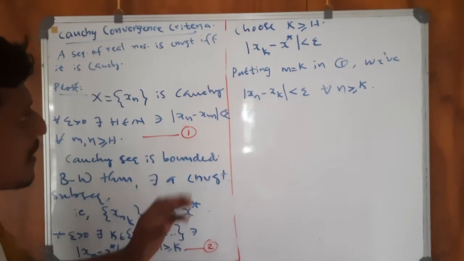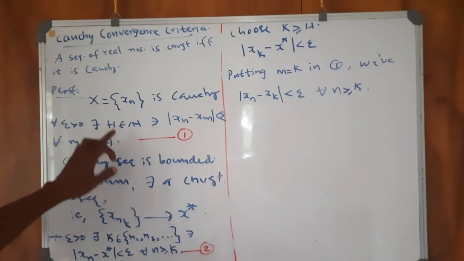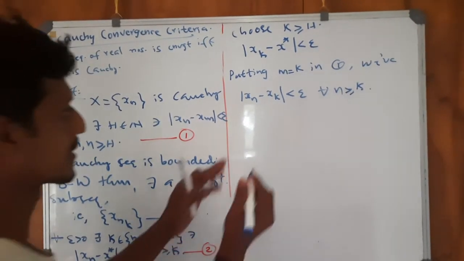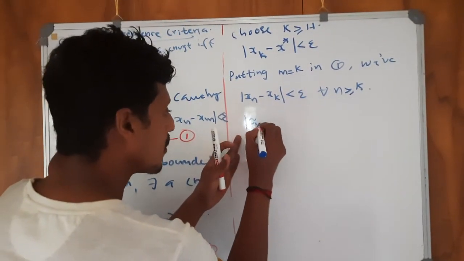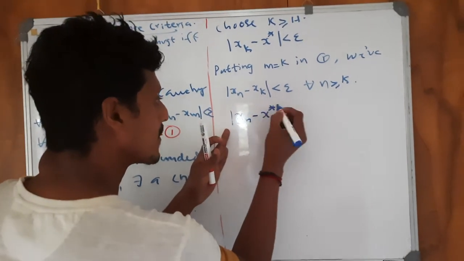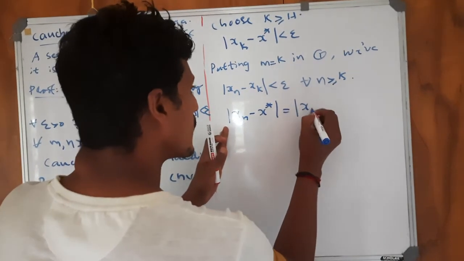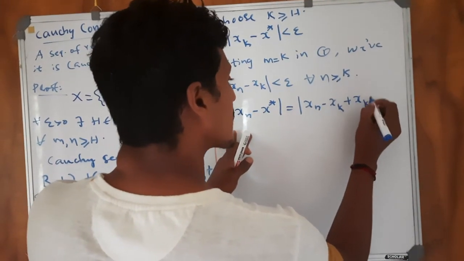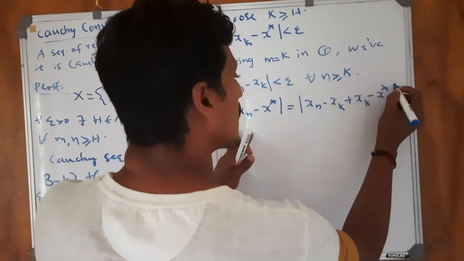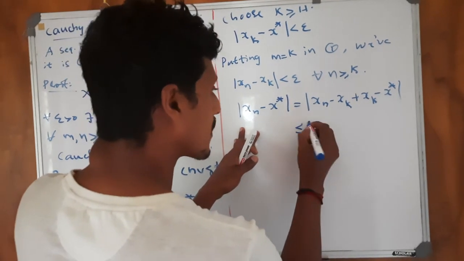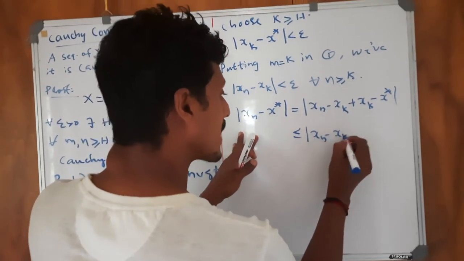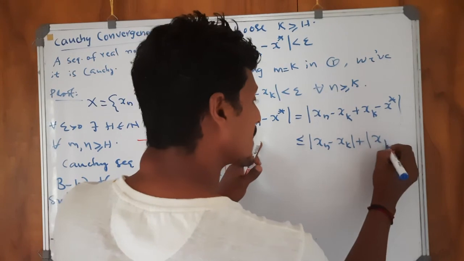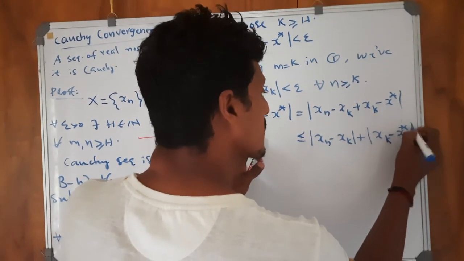What we require is to prove that the sequence xn converges to x star. Therefore, modulus of xn minus x star is equal to modulus of xn minus xk plus xk minus x star. This is less than or equal to modulus of xn minus xk plus modulus of xk minus x star.